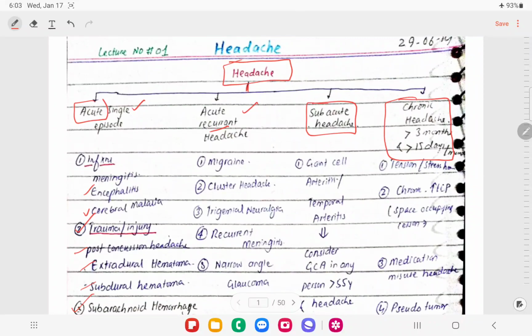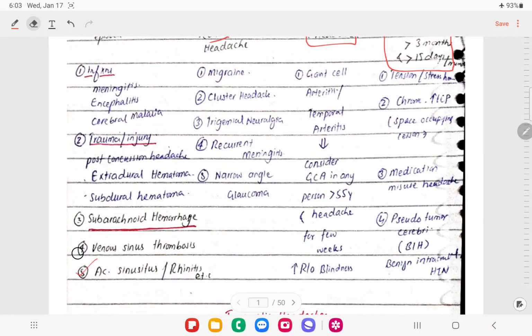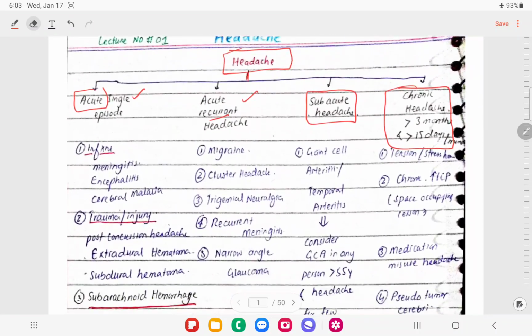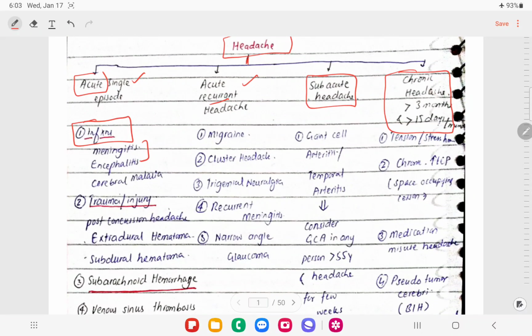So let me discuss them one by one, very briefly. Let's talk about infections. In infections I have made a video on that. Meningoencephalitis is one of the causes of acute single episode.